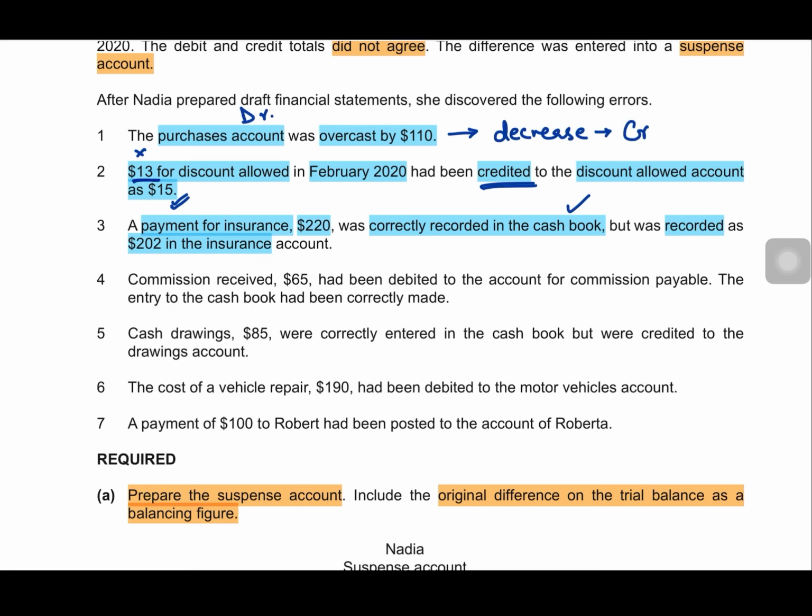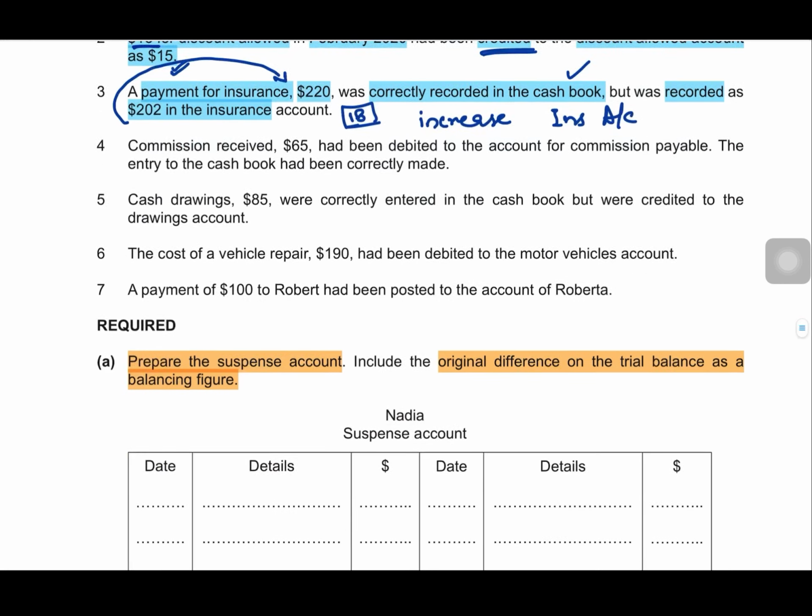So how much have we understated it right now? 220 less 202 is $18 not recorded in the insurance account. We have understated the value by $18. So now in order to bring my $202 to $220, I have to increase the balance in my insurance account, right? And how can we do that in an expense account? By debiting an expense account.